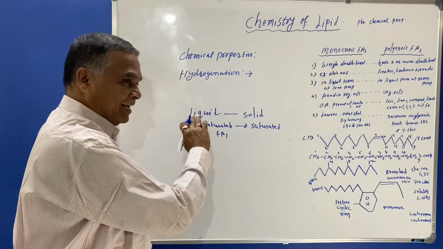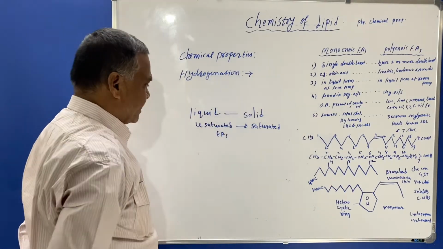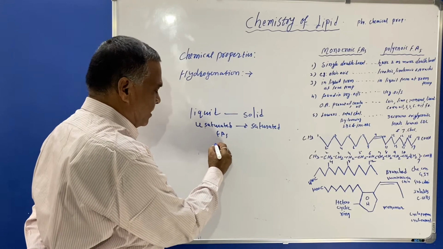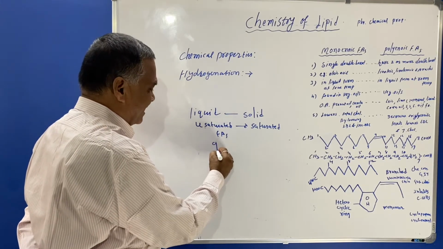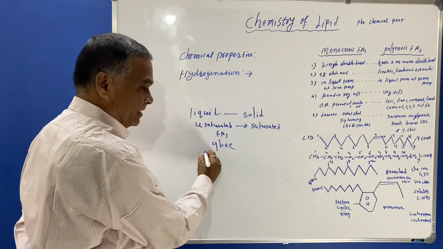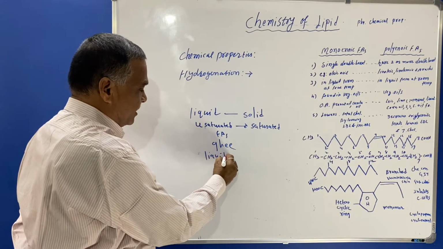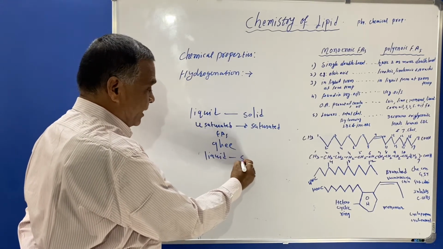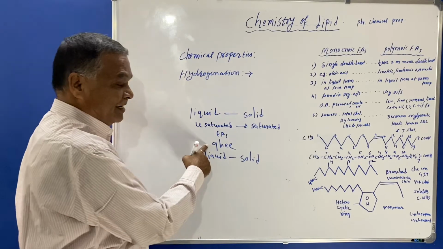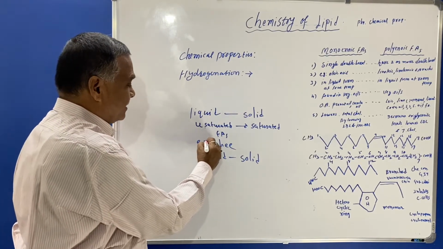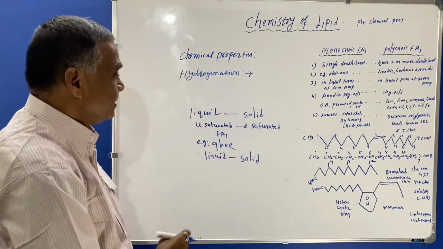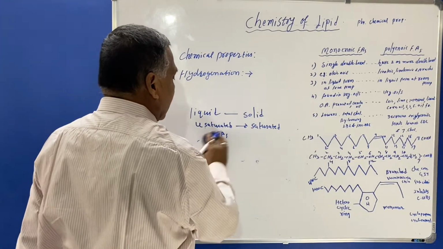In this manner hydrogenation takes place, and it is seen in the example of vegetable oil, that is ghee. Liquid oil is converted to solid; the example is ghee. Okay, so this is hydrogenation.